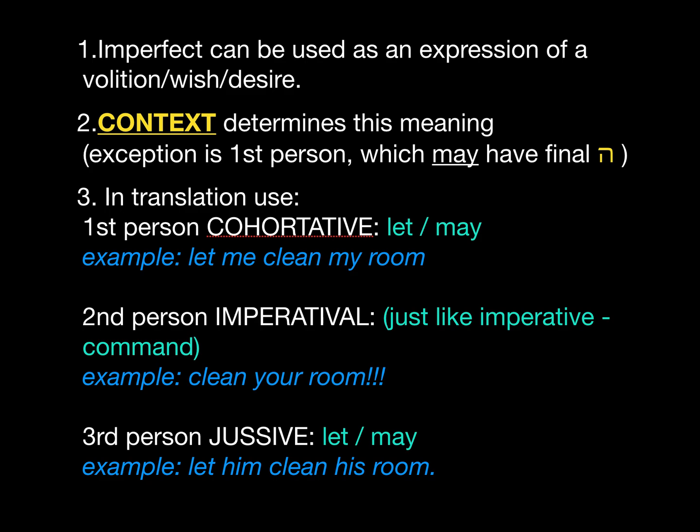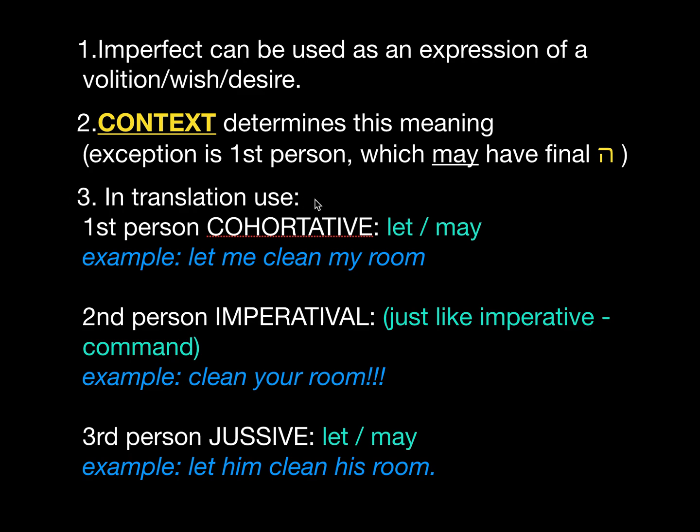Imperfect can be used as an expression of a wish or a volition or a desire. Context is the only way we can determine this meaning. The only exception to this rule is the first person, which may include final he. It does not have to include the final he, but oftentimes it will have it, and that will help us know that this is an expression of a wish, desire, or volition. Other than that, for a third or second person, the only way we know this meaning is from the context. So there is no new form that you need to memorize.